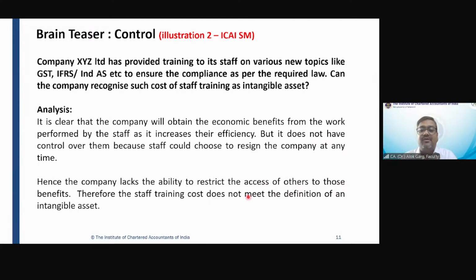Therefore, the staff training cost does not meet the definition of intangible asset, right? So it does not meet the definition of intangible asset. Clear? Is that clear?